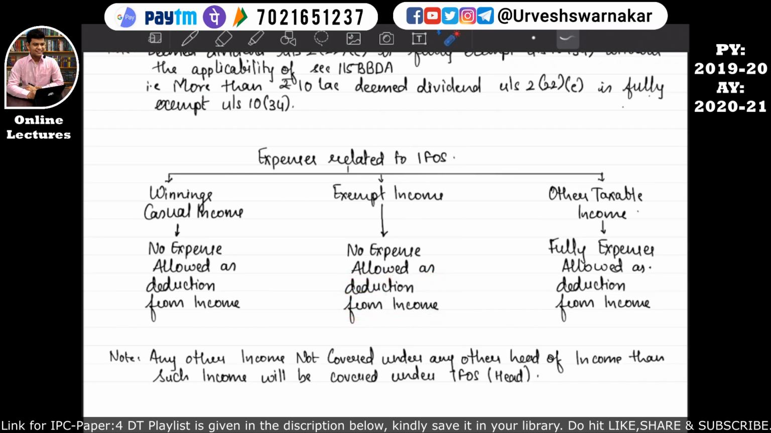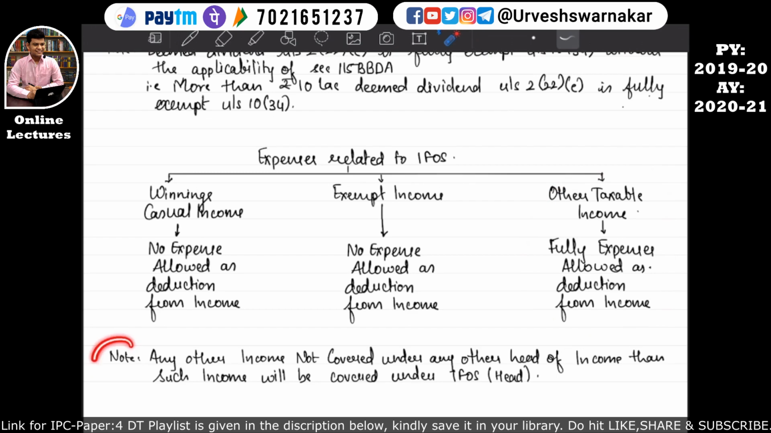Okay, so now let's understand the last part, that is other taxable income. So if an assessee is earning an income which is taxable under the head income from other sources, then whether the expenses relating to such other taxable income can be reduced from this other taxable income, the answer is yes. Full expenses are allowed as deduction from the income. I hope this is quite clear to you all.